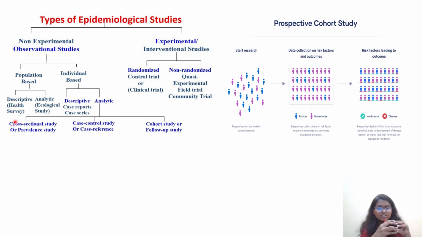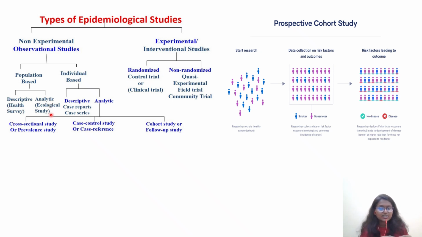As I said, if there is a certain epidemiological disease, an epidemic that has broken out in a particular geographical area, for example in Africa there are certain diseases, a malaria outbreak, something that has happened only in a particular geographical area, then you will do some health survey. How? By posing certain questionnaires. 15 to 20 questions will be there, related to the particular study you are doing. Then you keep collecting the data periodically. So health survey is the one responsible for population based,